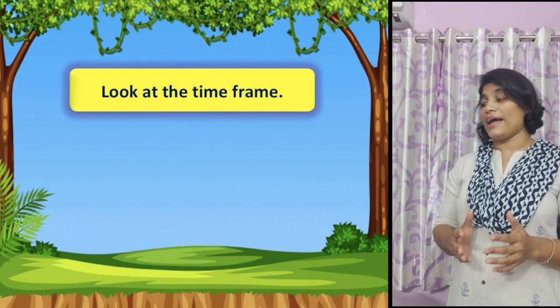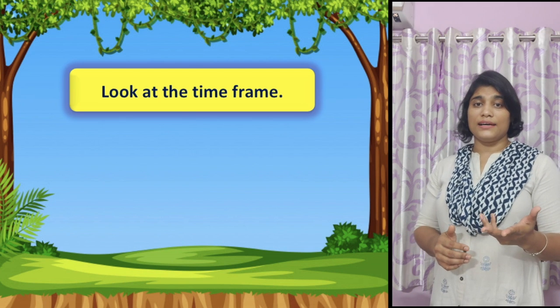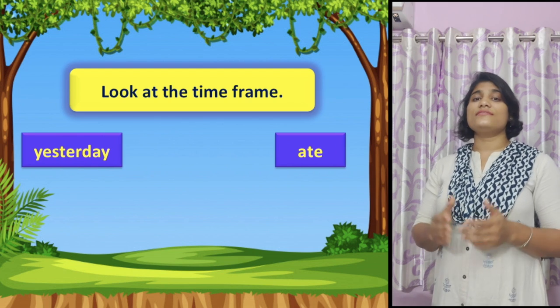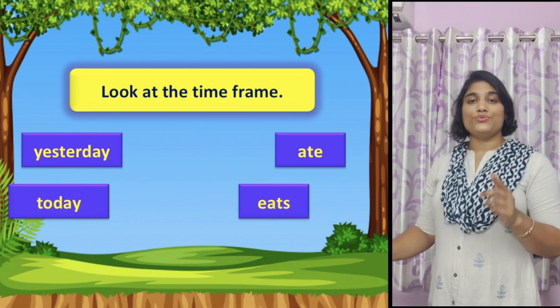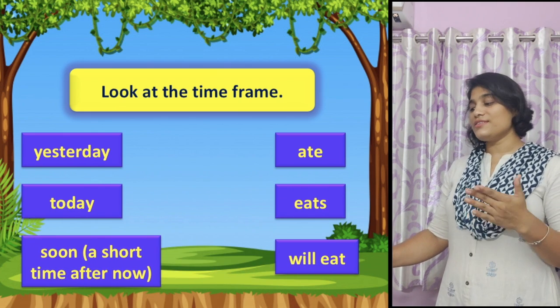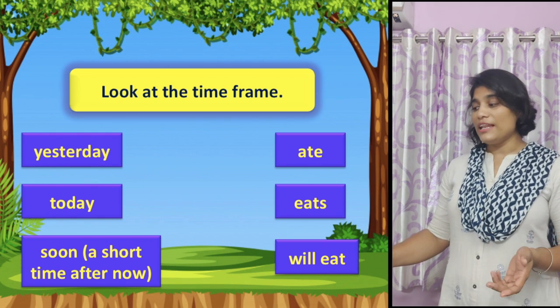To understand this, you have to look at the time frame of the action performed by the speaker. When it is yesterday, we use ate. When it is today, we use eats. And when it is soon, a short time after now, it is will eat.